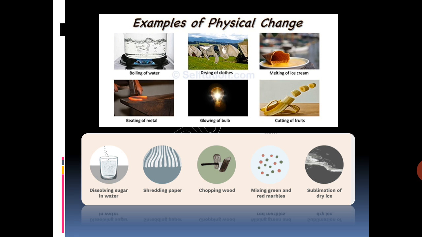So, what are the characteristics of a physical change? In all these cases, no new substance is formed. There is no change in the composition of the substance. The properties of the substance remain the same. The change is temporary and can be reversed by changing the conditions. There may be changes in the state, size, shape, color, smell of substances during physical change. There may or may not be any exchange of energy during a physical change.